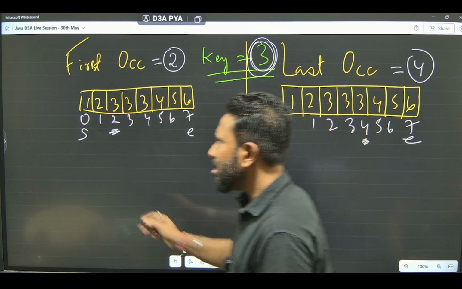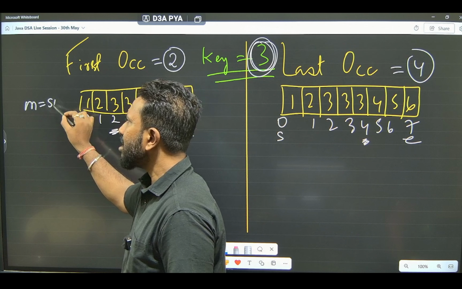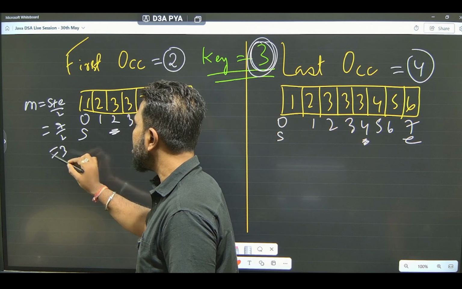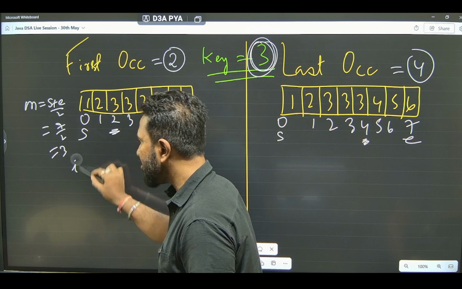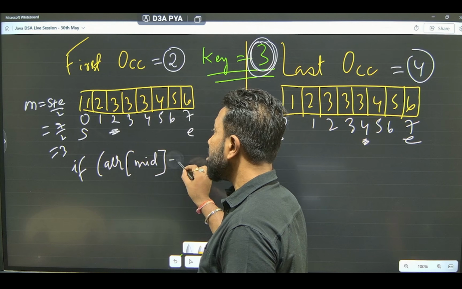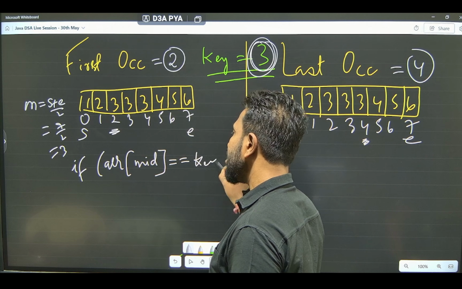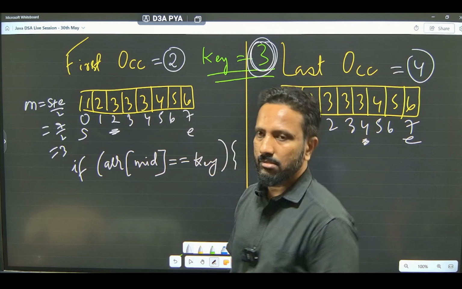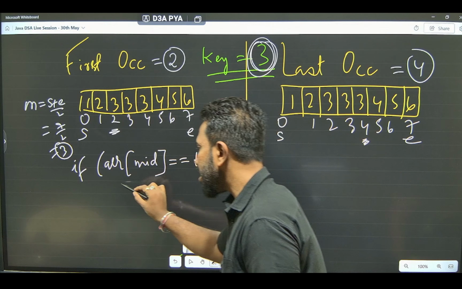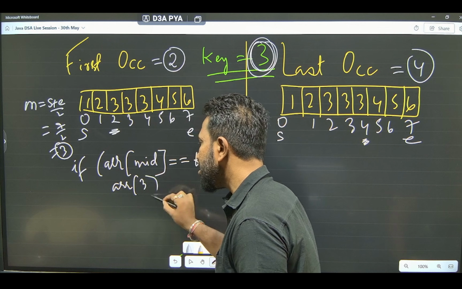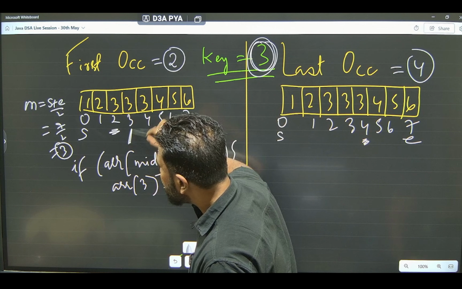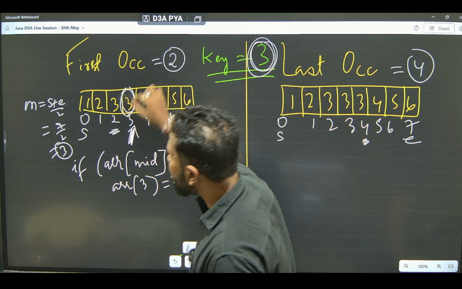Same example, guys. Find the mid. Mid equal to start plus end by 2. How much? 7 by 2. That is 3. Okay. First condition that we write: if ARR of mid is equal to the key. In that case, mid is 3. So ARR of 3 is equal to what is the key? Key is 3 only. What is ARR of 3? 3 only. So it is matching.